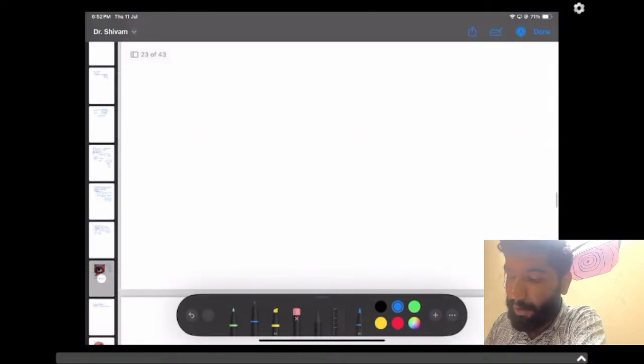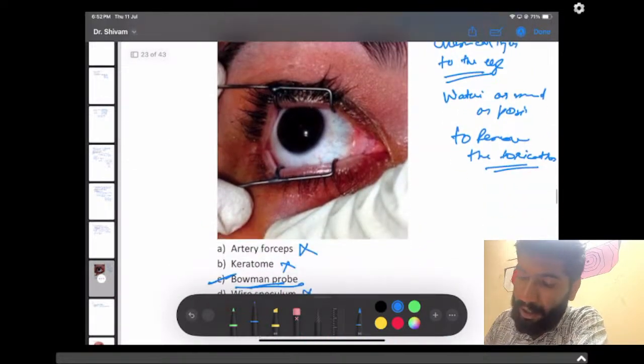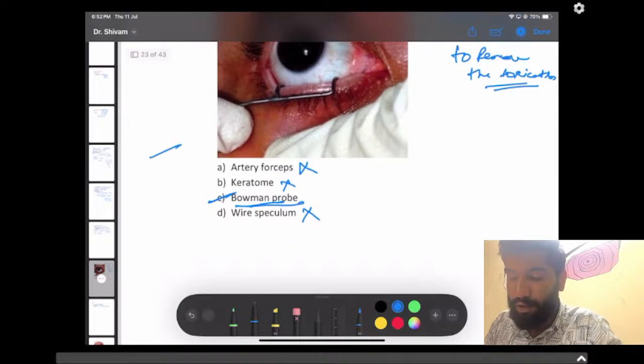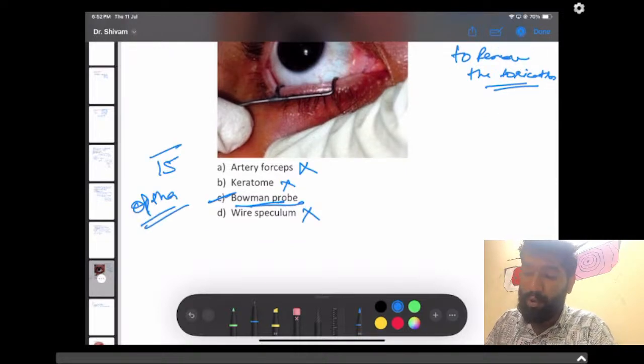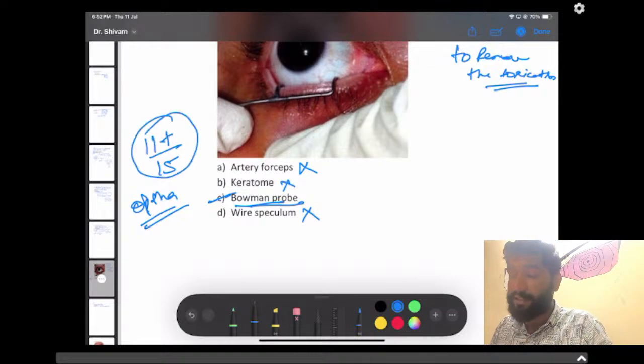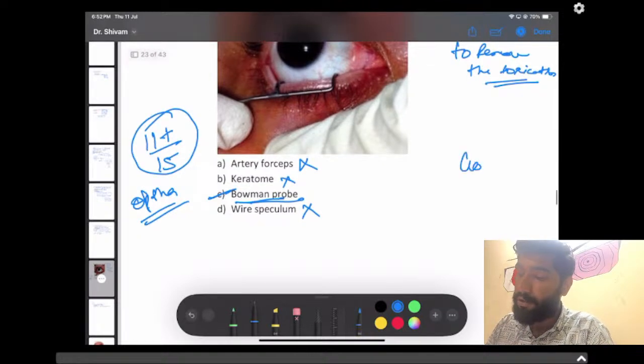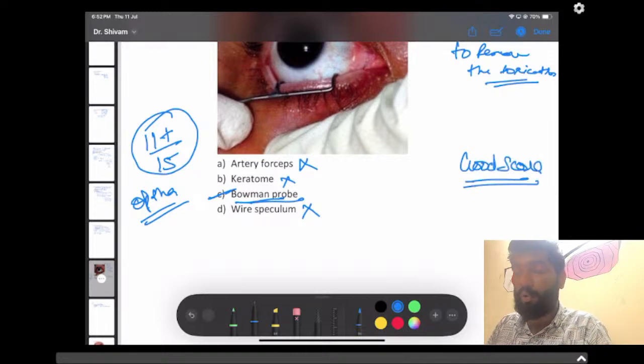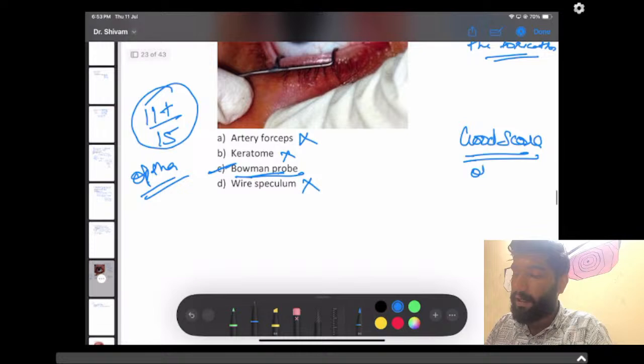First of all, I will discuss ophthalmology. There were about 15 questions recalled from ophtha, and I hope more than 11 questions should be correct for you guys to have a good score. This was a scoring subject, ophtha, anesthesia, PSM and ENT.